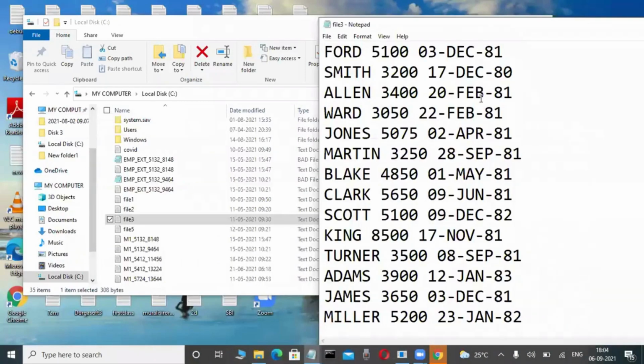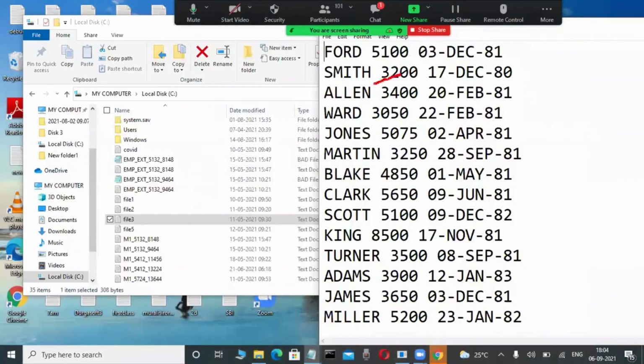But unfortunately, I want to fetch this data. I want to retrieve this data from the file, and in a user interface, for example, for generating a report. For example, you are a C programmer. If you want to fetch this data, it is very difficult.